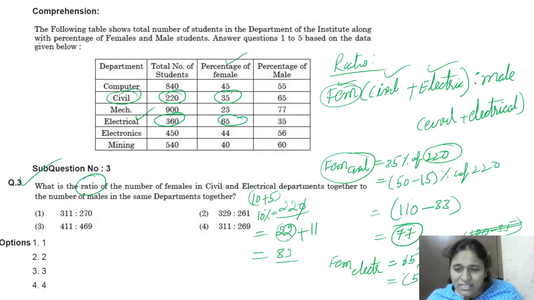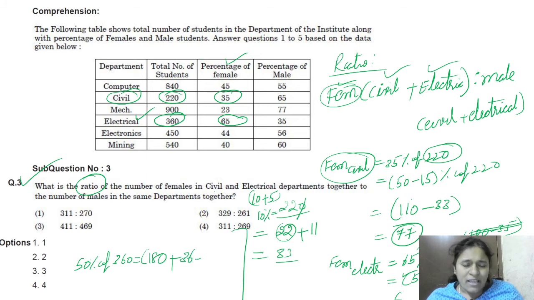Here see, what is the 50 percentage of 360? 50 percentage means half of 360. That is 180. Then what is the 15 percentage? 15 percentage means 10 plus 5. 10 percentage is 36 and 5 percentage is half of 10 percentage, that is 18.